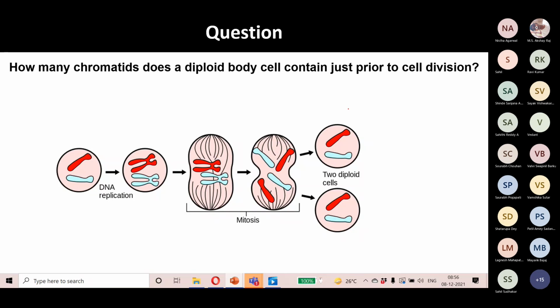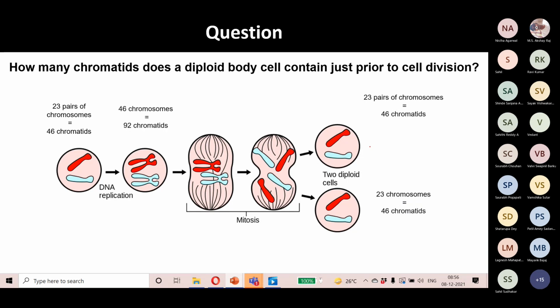And what will the chromatid number be once the cell is divided? 23. Are you sure? No, chromatids will be 46, and the chromosome number will be 23 pairs of chromosomes. Because it is mitosis, an equational division, the chromosome number will remain the same. If it were meiosis, the chromosome number would reduce to half, because that's a reductional division.